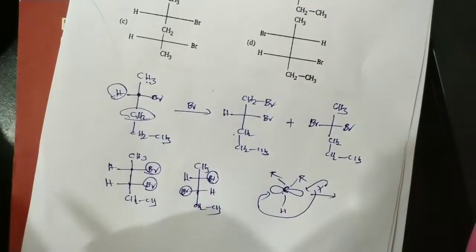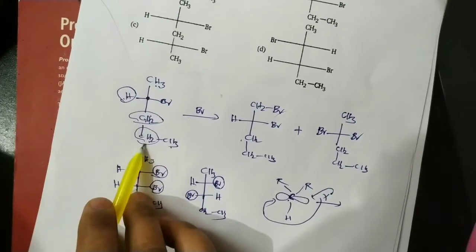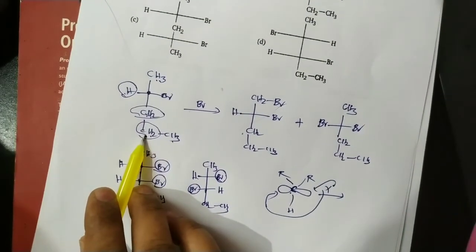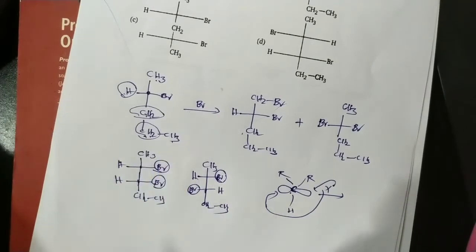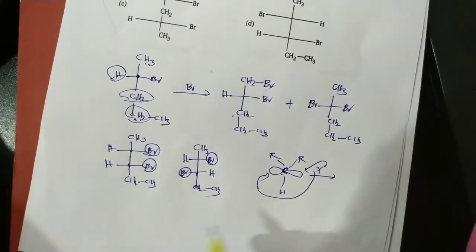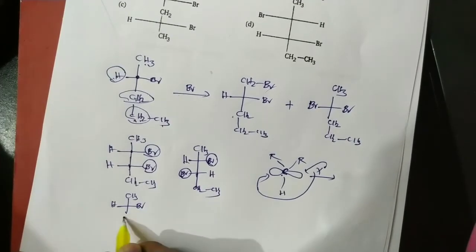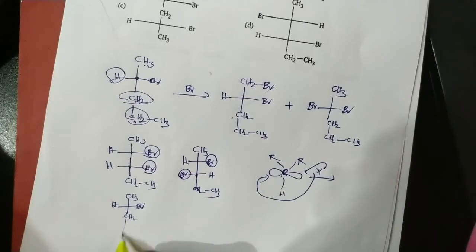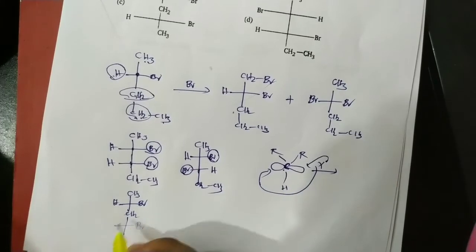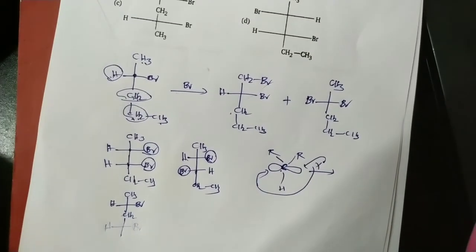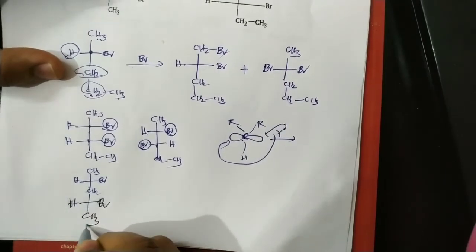Next, one more possibility. In this case, this hydrogen also can be replaced by the bromine. As a result, this carbon is also converted to a chiral carbon. So its configuration may be S or R. So here I am writing this one: CH3, hydrogen, bromine, CH2. Now CH2 at this carbon, bromine on the right side, or here hydrogen, this one. So H here, bromine, and the remaining one CH3.